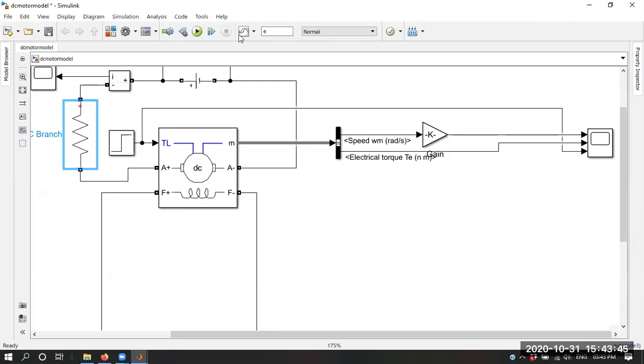Now one thing you should have observed over here is how to control the speed of a DC motor above the base speed and below the base speed.